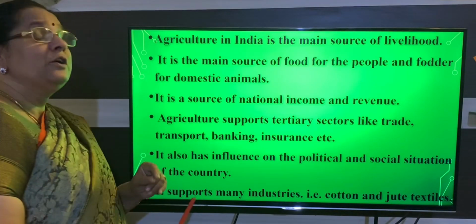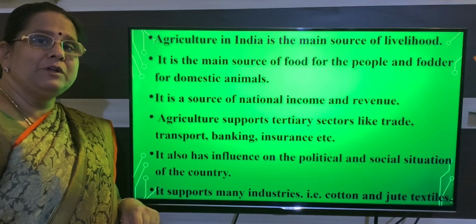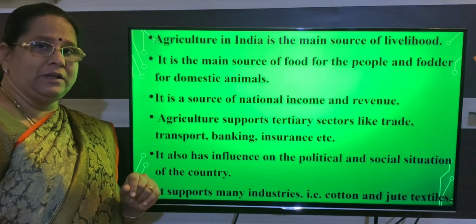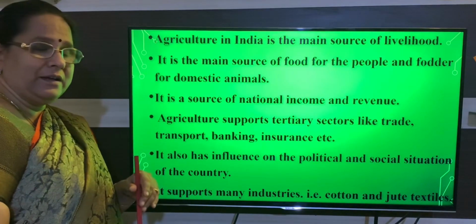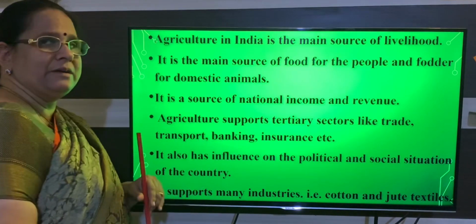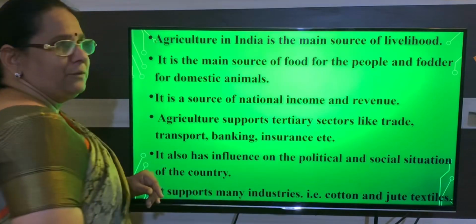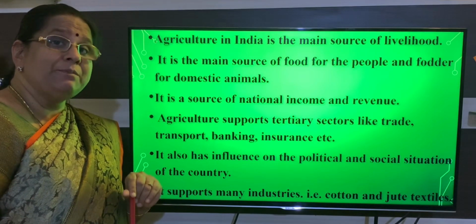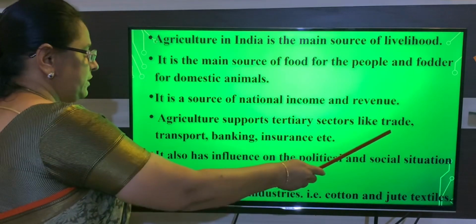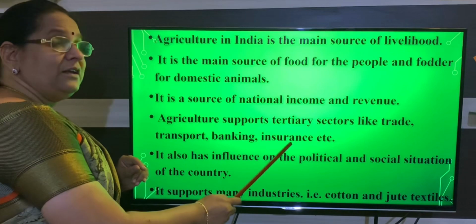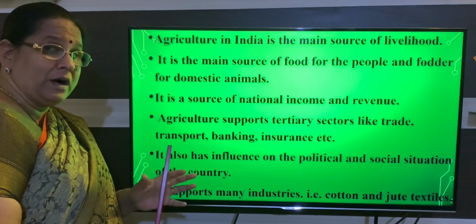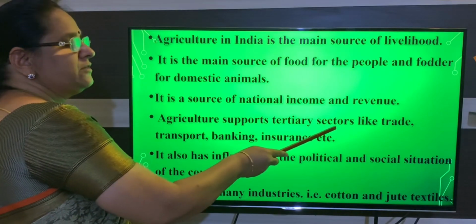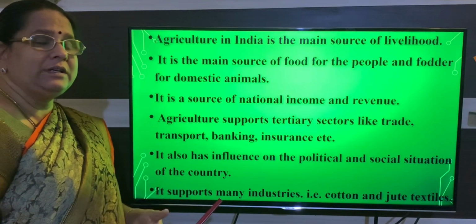And the next one is, through agriculture we are able to earn national income as well as revenue for our country. That is, we are able to increase our national income as well as raise revenue. The agriculture also helps us to develop tertiary sectors like trade, transport, banking and insurance. Remember, through agriculture we develop one more sector, and that is the tertiary sector.